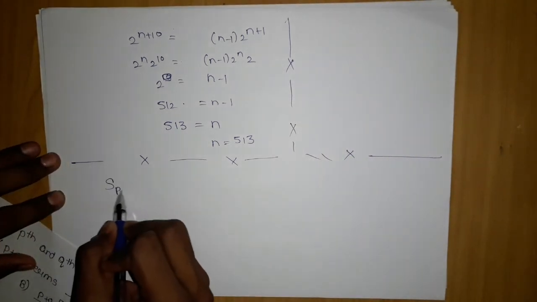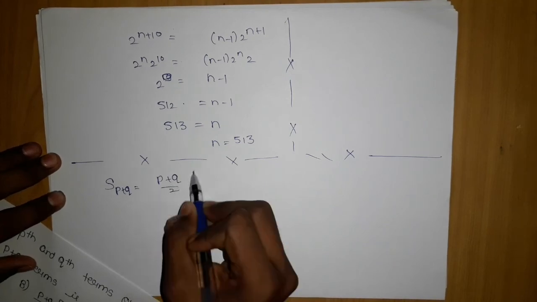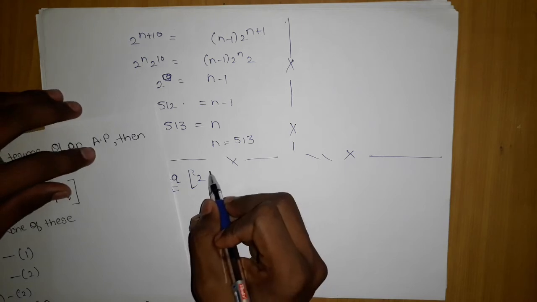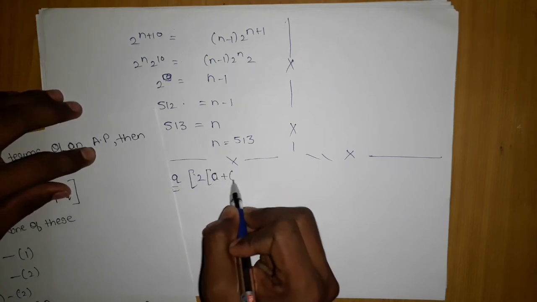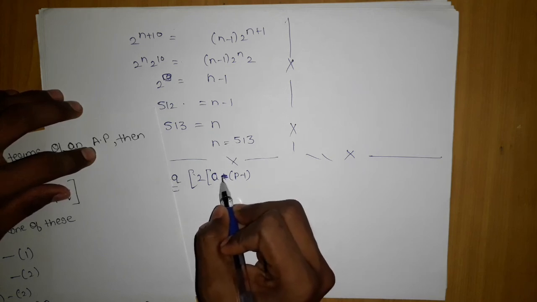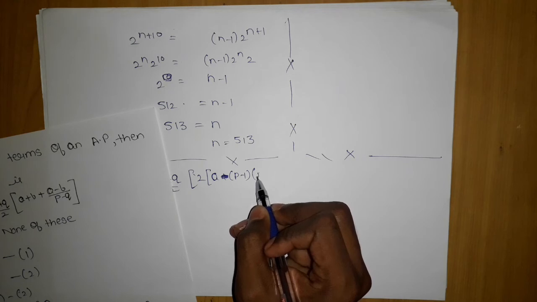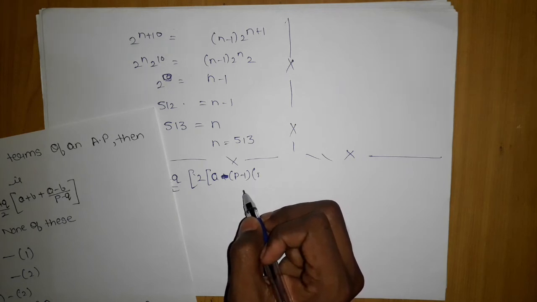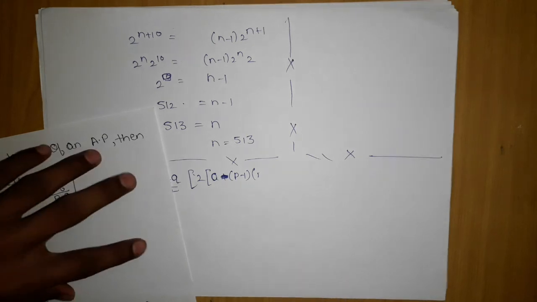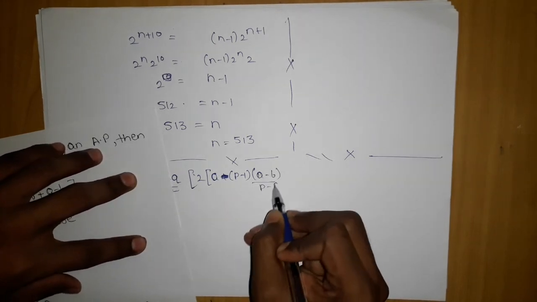Okay, p plus q will be nothing but (p plus q)/2 into 2 times a. A is what? A is nothing but a plus p minus 1, into a minus b upon p minus q.